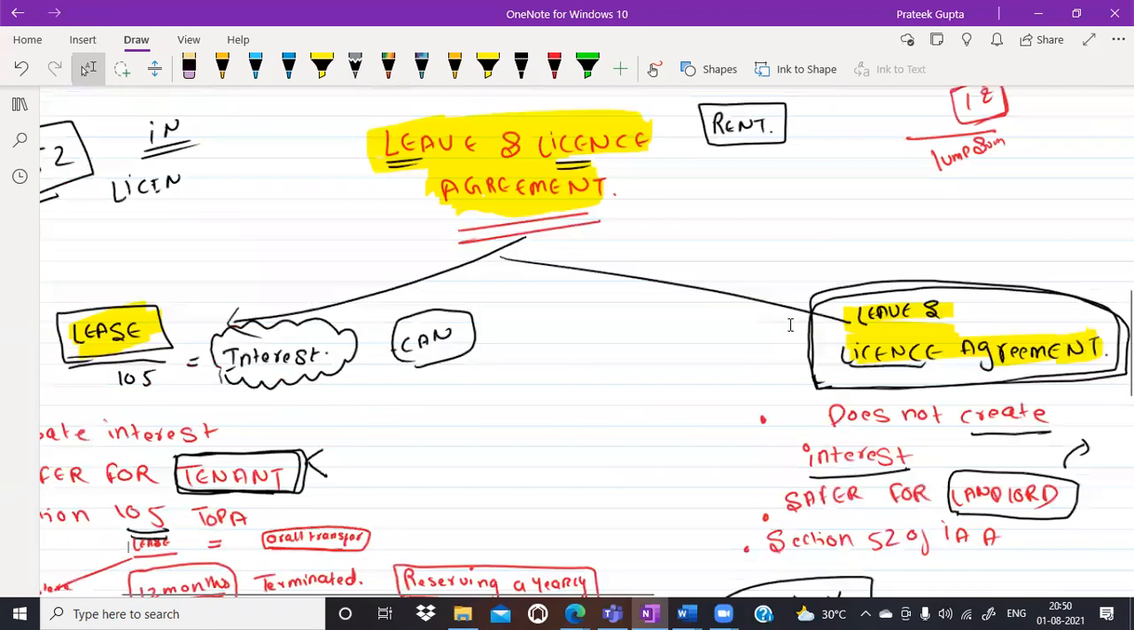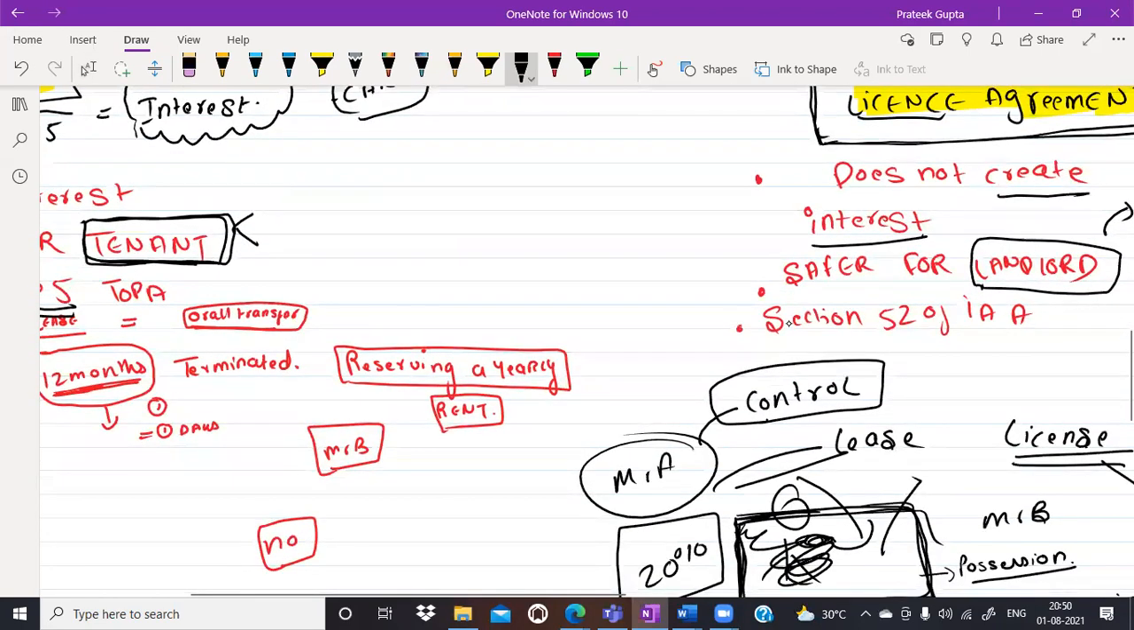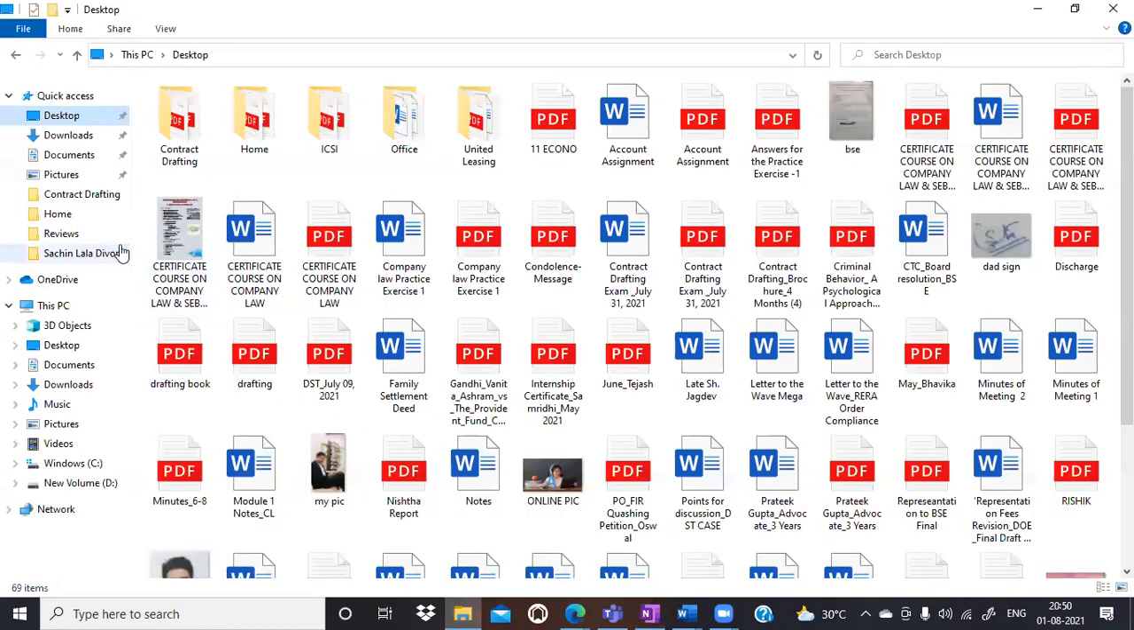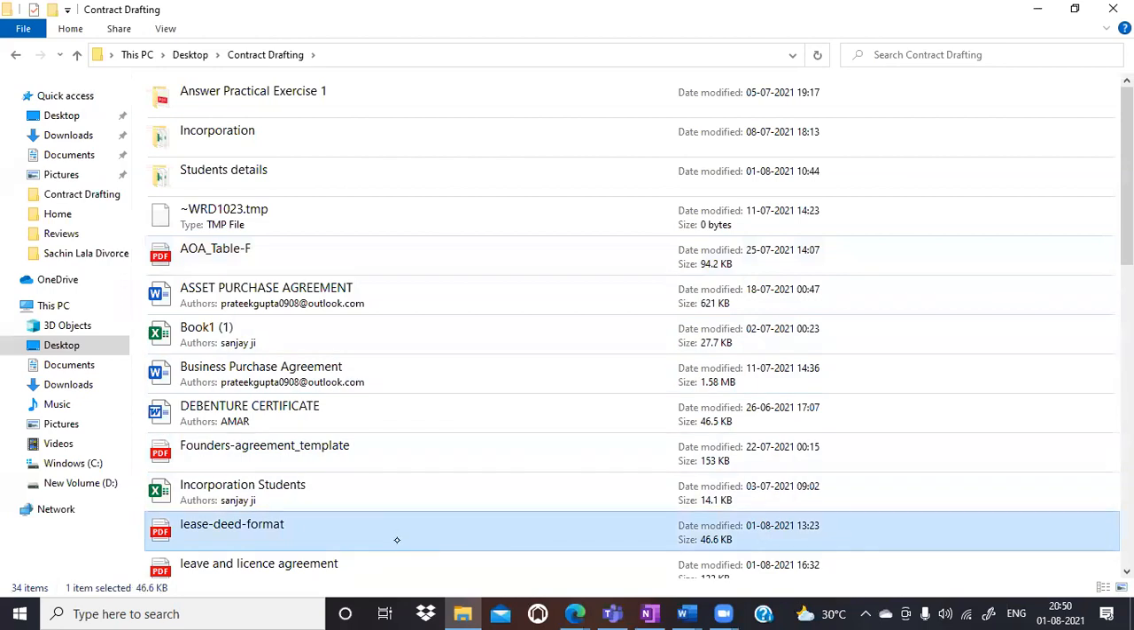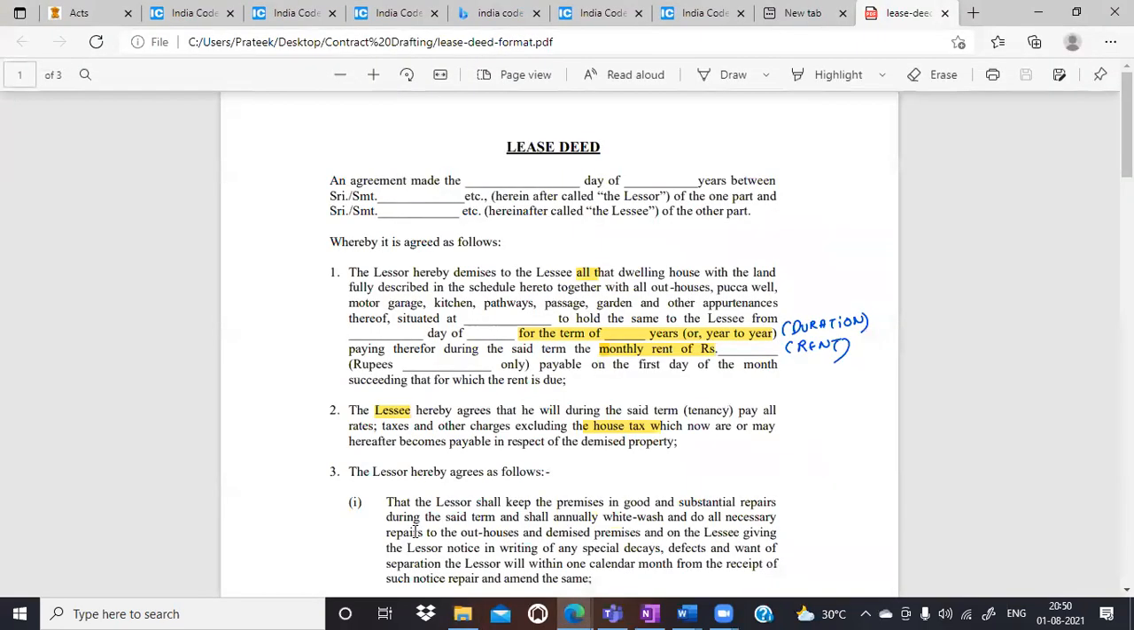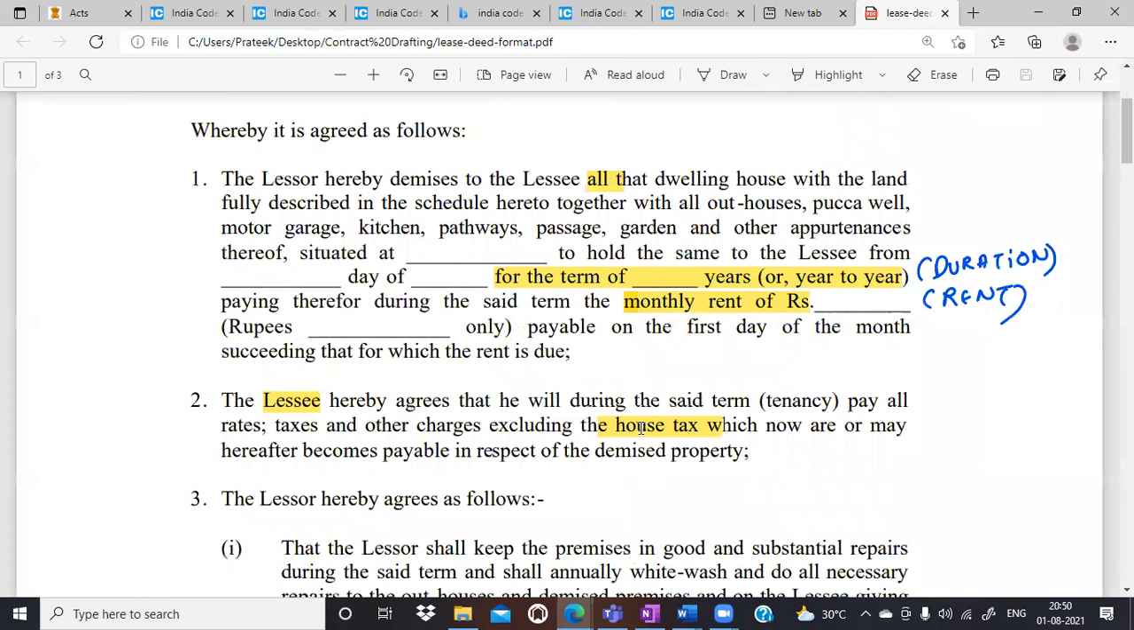Okay, now I am again sharing a screen. Just a second. Yes, lease. Just a second. This lease deed is in front of you. Now, this is important. A monthly rent will be fixed. No problem, a monthly rent will be fixed.